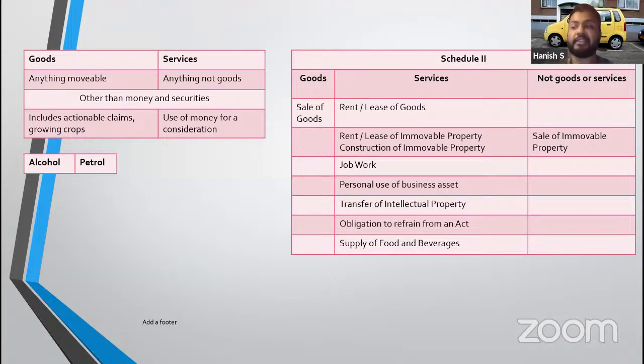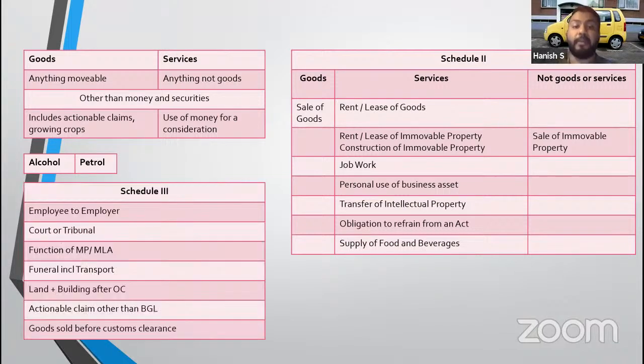Working on somebody else's goods, which is job work, is service. Personal use of business asset is service. Transfer of intellectual property, including software, is service. Obligation to refrain from an act or to tolerate an act. If somebody is doing something and I'm tolerating it for which I'm getting money, that is also a service. Supply of food and beverages is a service, right? Construction of a property is also a service. Construction and sale of an under construction property is taxable. Construction and sale of a completed property is immovable property.